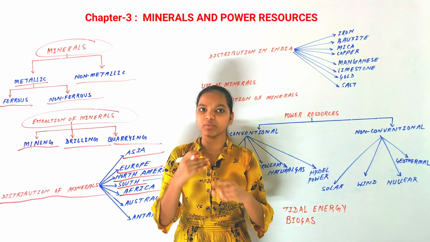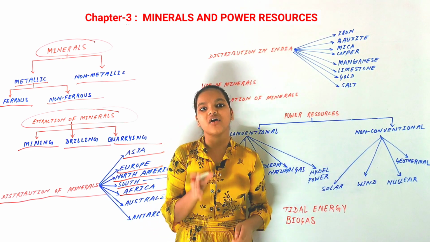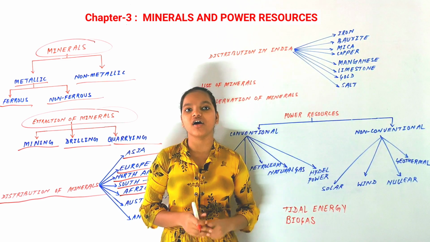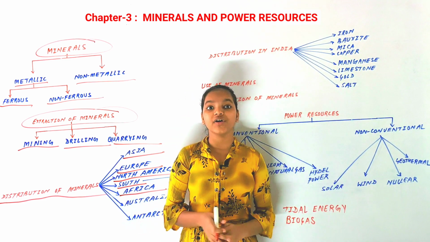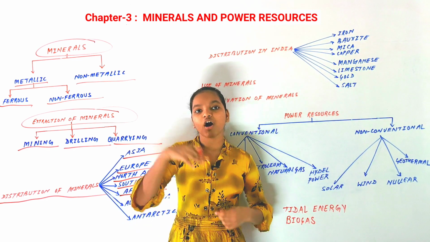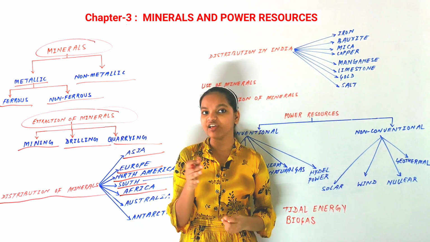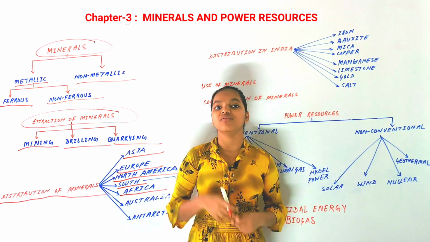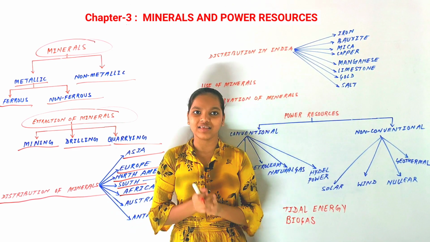Oil is also found in Nigeria, Libya and Angola, countries of the African continent. Africa is also the leading producer of gold and diamonds. Gold and diamonds are mainly found in Africa. So you can say that Africa is one of the continents with major deposits of minerals.